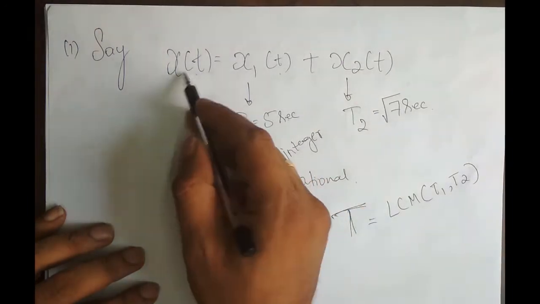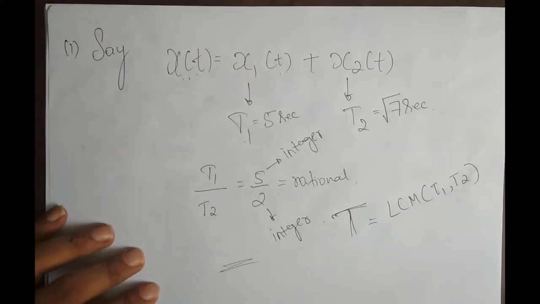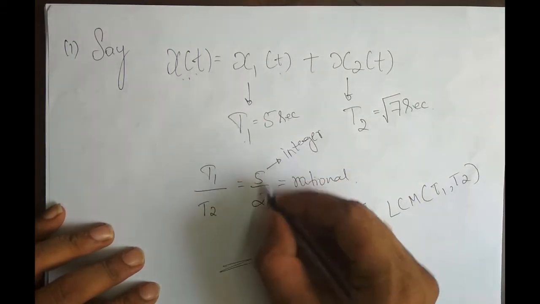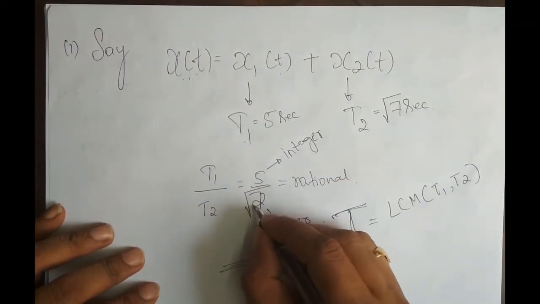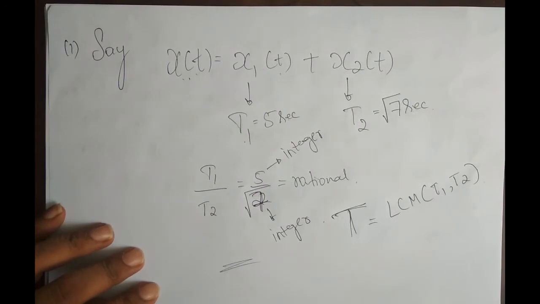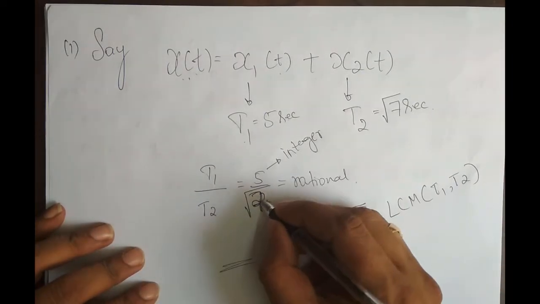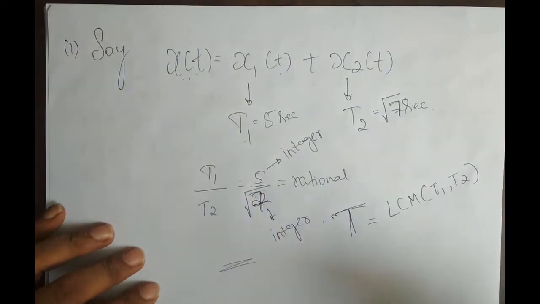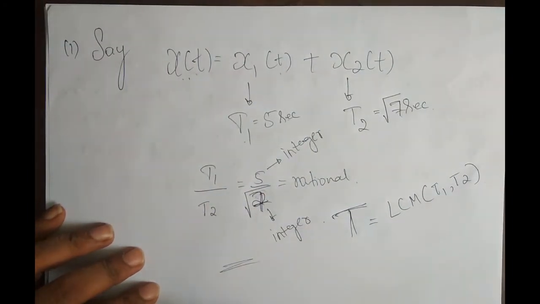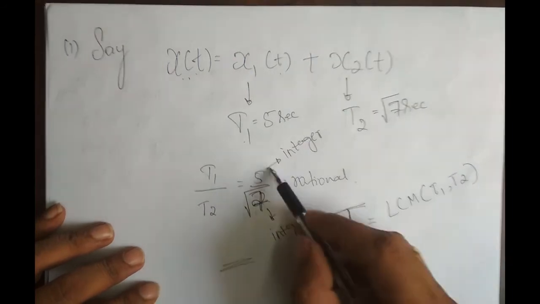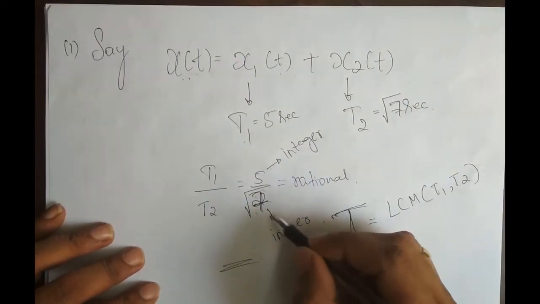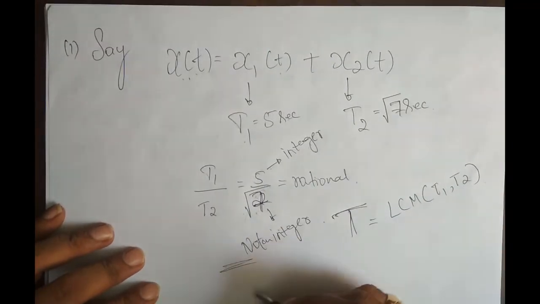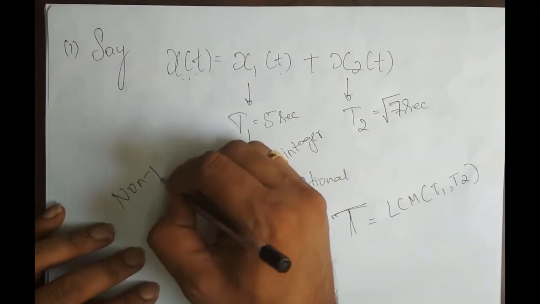Is this summed signal periodic? No. Because the ratio of T1 and T2 is 5 by root 7. Previously I put 2, but it should be 7; anyhow, it's an integer, so it does not matter. Now for 5 by root 7, the numerator is an integer, but the denominator is not an integer. Therefore, this signal is non-periodic.